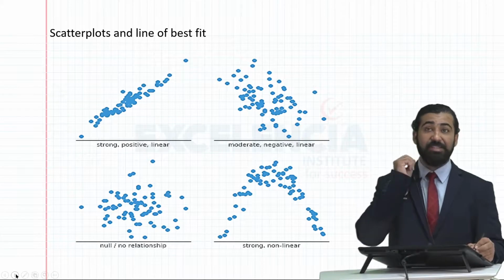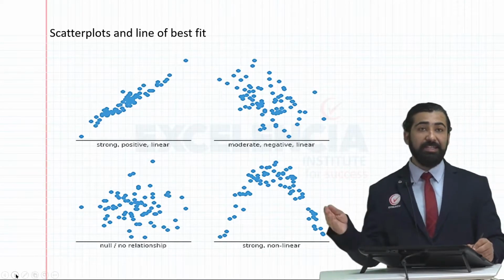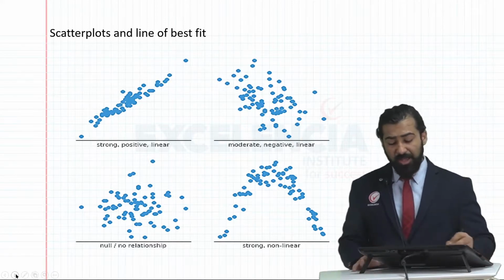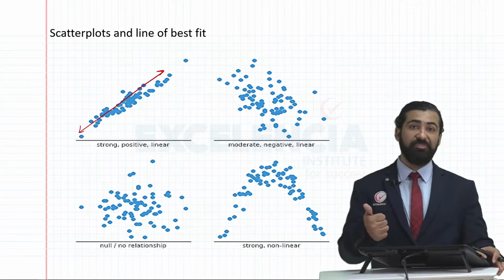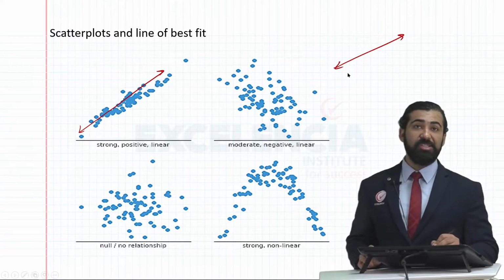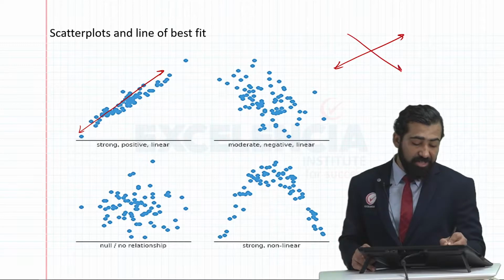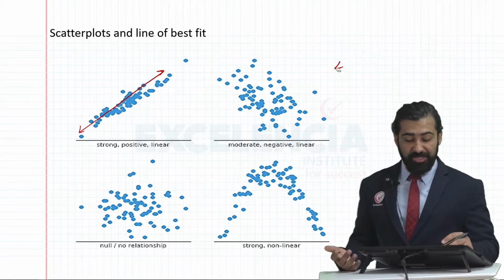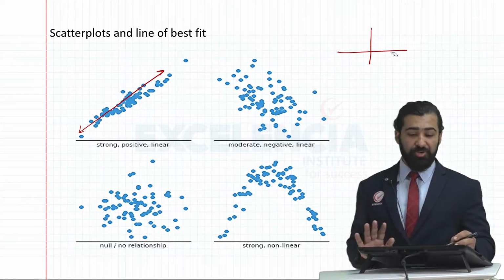Then we studied scatter plots. In scatter plots, we saw that there are two types, linear and non-linear. For linear, after drawing the line of best fit, we can come to know if there is a positive relation, that is, if the line is going left to right upwards, it's an increasing function, that means a positive relation. If it's left to right downwards, a decreasing function, it is a negative correlation. But if the line is straight, horizontal or vertical, there is no correlation.